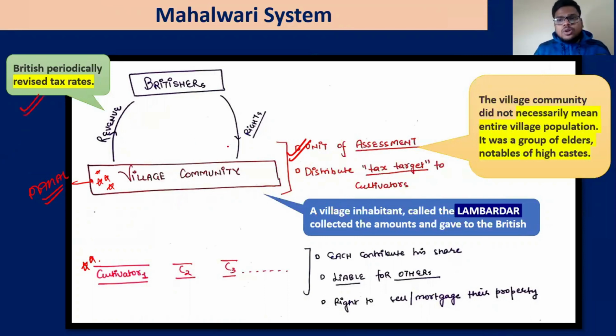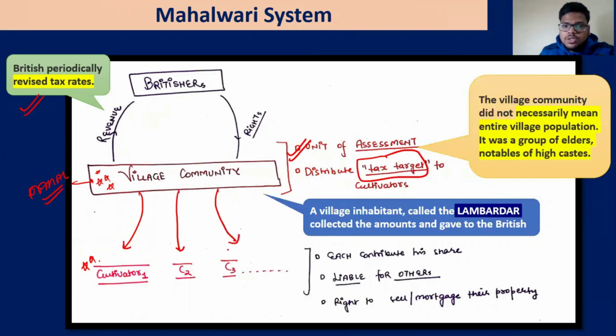Okay, and the village community got some rights. The village community has the right to distribute the tax target, saying you have to give us this much, you have to give us this much. So this was done by the village community. They can distribute the tax targets to the cultivators, and it was collected by the Lambardar, who collected the amount and gave it to the British. So remember this term, Lambardar.